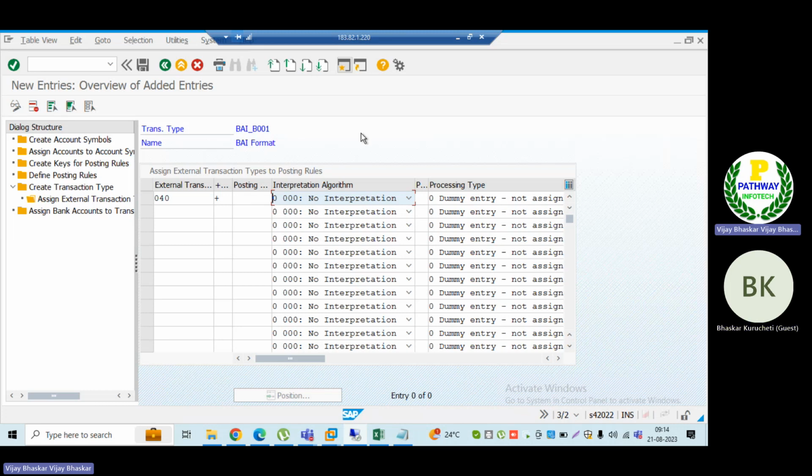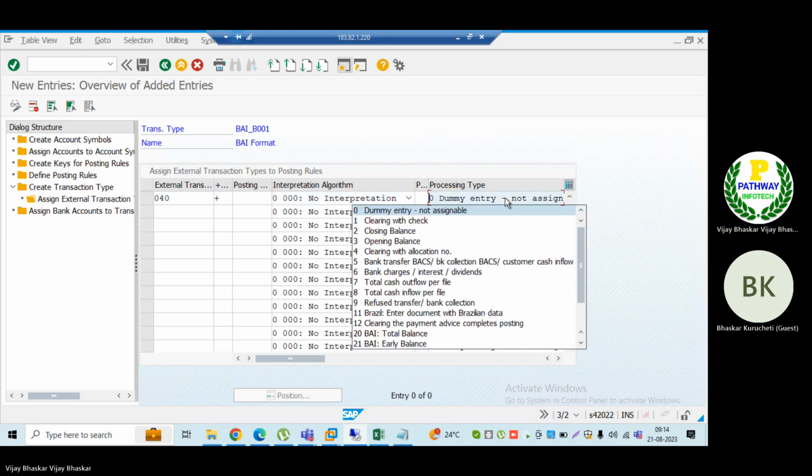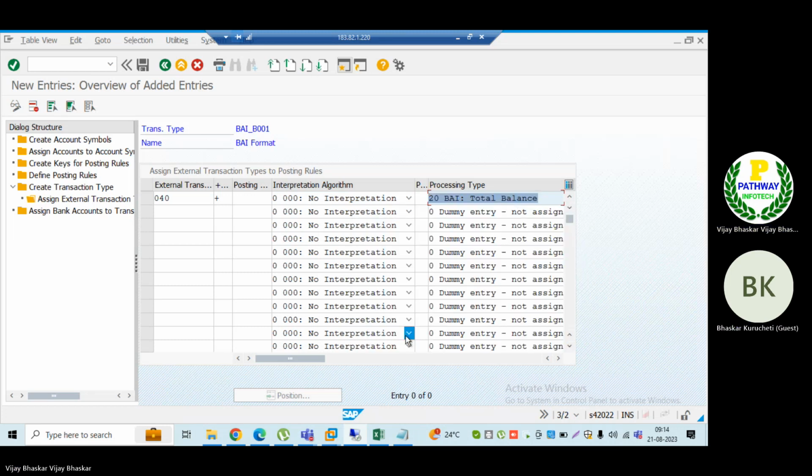Now for opening and closing balance, I am selecting a BAI code, total balance. This is the processing type. I have to keep this as 20 in order to read it. Then 45 is the negative balance, the closing balance. For this one also I do not require my interpretation algorithm. Again, this one also 20 only, total balance in the processing type.